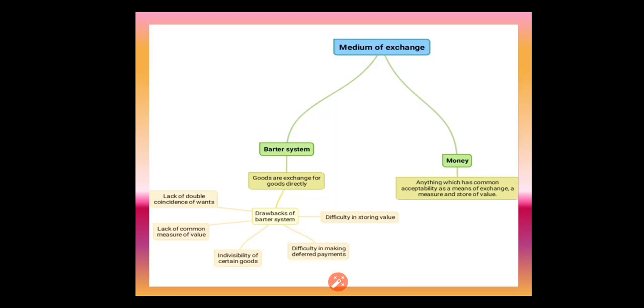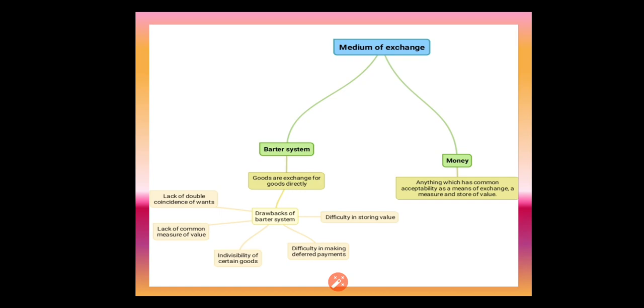The first topic we are going to see is the medium of exchange. We know very well what is medium of exchange. The medium of exchange means anything which can be useful in the exchange process.